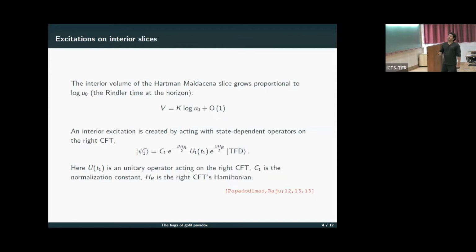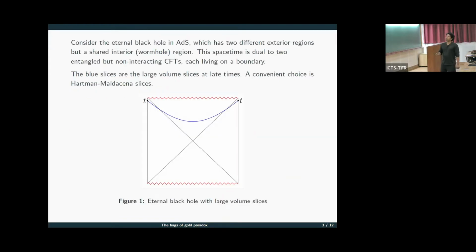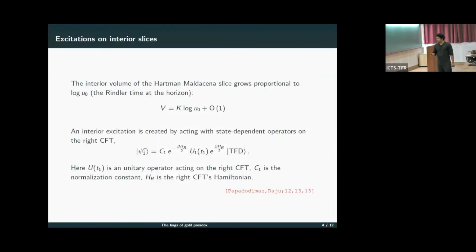The interior volume of a Hartle-Maldacena slice grows proportional to log U0, where U0 is the Rindler time at the horizon. The way to think about this U0 is that it is the point where this blue slice intersects this horizon. And this volume grows proportional to U0, so it keeps increasing as the slice evolves.